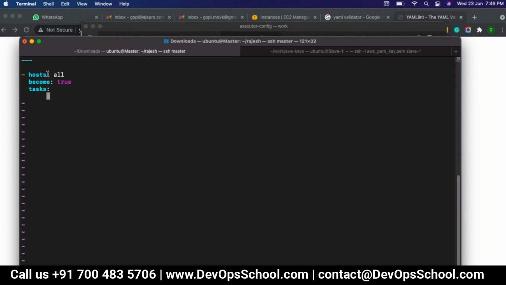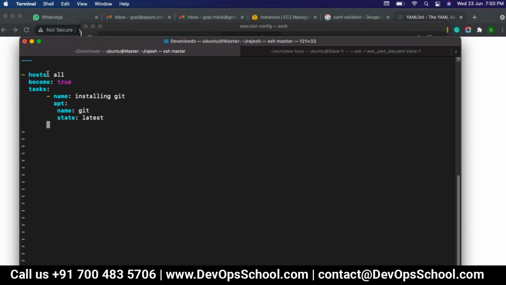I will say name: installing git. Then apt. If you see here, there are multiple ways to write your Ansible playbooks. So if you want to write your playbook in a different manner, usually you will use hyphen name, git, state latest, right?